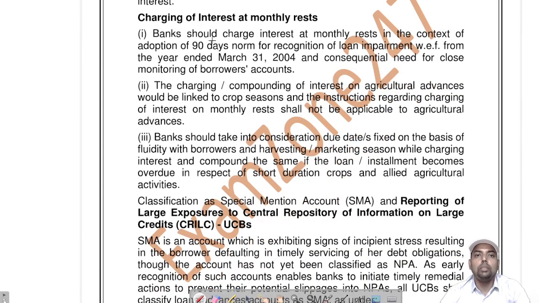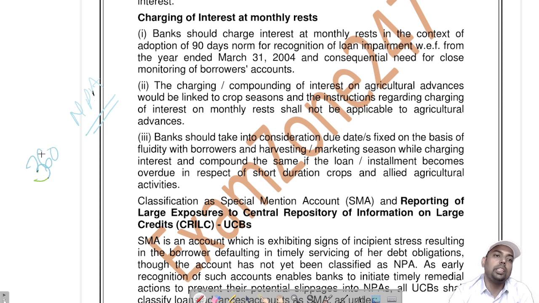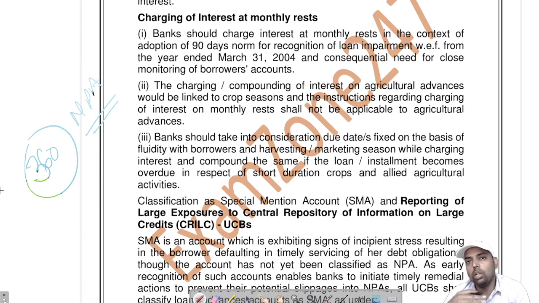Charging interest on monthly basis. Bank should charge interest at monthly rate in the context of adoption of 90 days norms. Okay. तो ऐसा है कि अगर बैंक ईयरली इंटरेस्ट चार्ज करे, if bank will charge yearly interest, the concept of NPA will go in vain, because 360 days का ईयर होगा तो 360 डेज में उसका ओवर ड्यू ही नहीं आएगा.